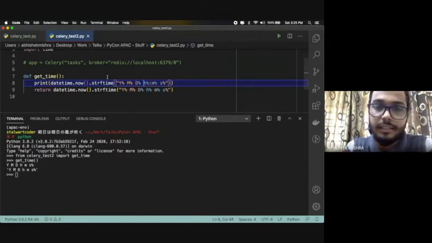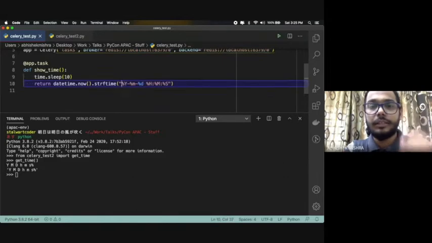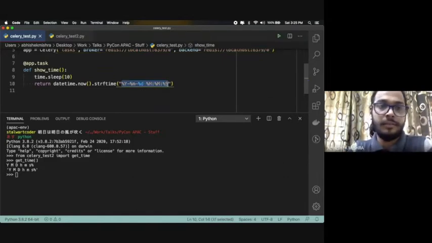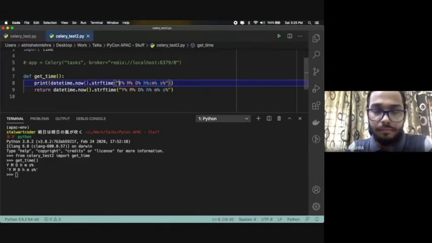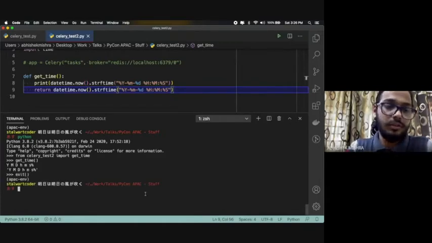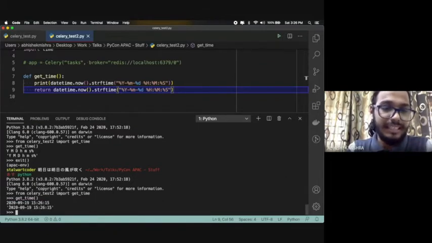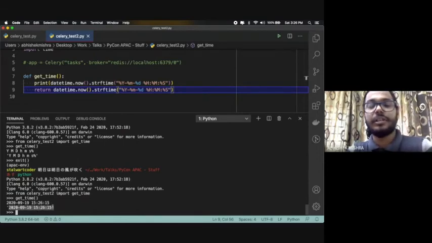I guess I forgot the syntax. It shouldn't be like that. Oh, so it should be like this. Once again, my bad. So basically, it's a very general function which returns the current date time.